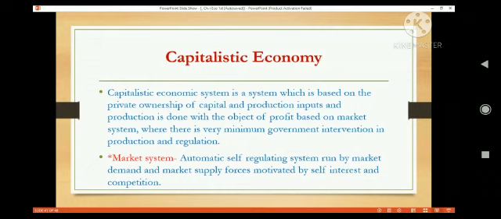Seeing the price of a product increase, what do businesses do? They withdraw their resources from the sector where demand becomes low and so prices become low, and they reallocate their resources where demand is high and price is high. So price works as a signal for the businesses. In this way, by the interaction of demand and supply, price is determined, and that price again works as a signal for the businesses.